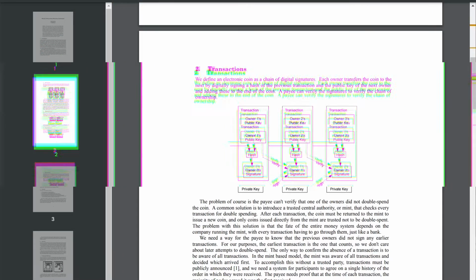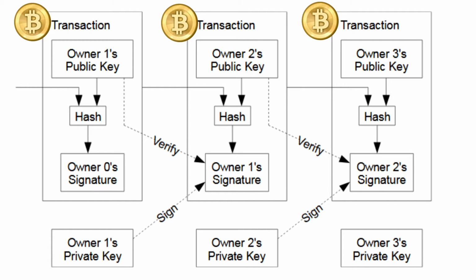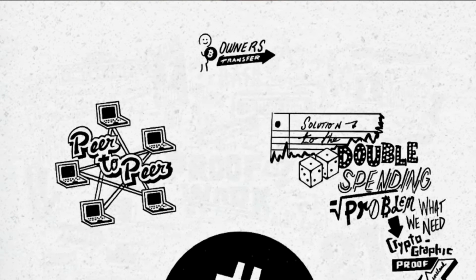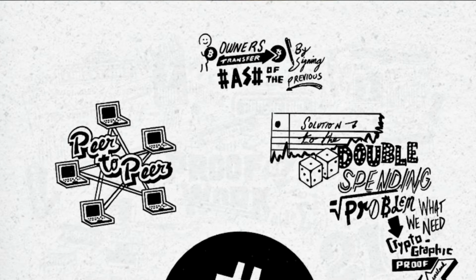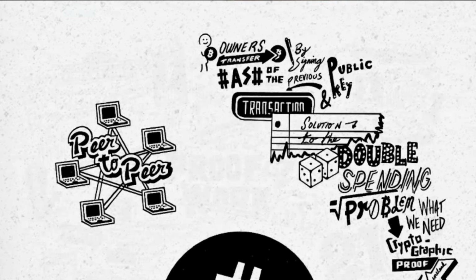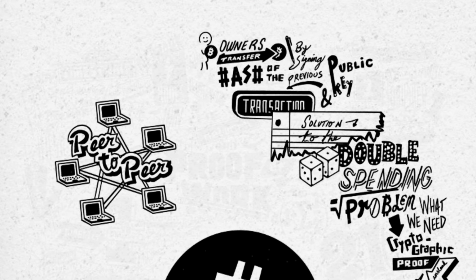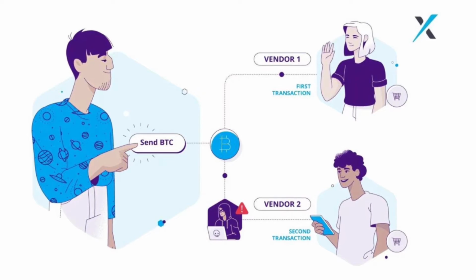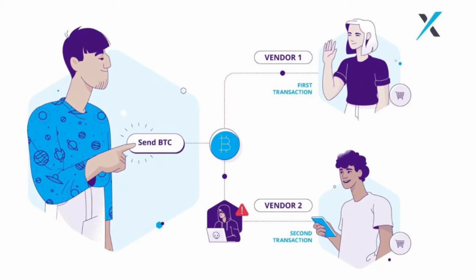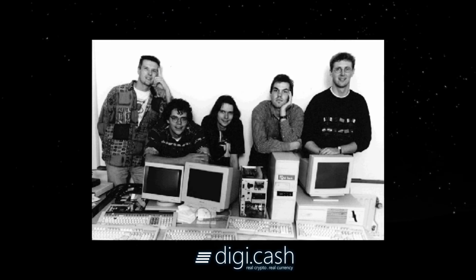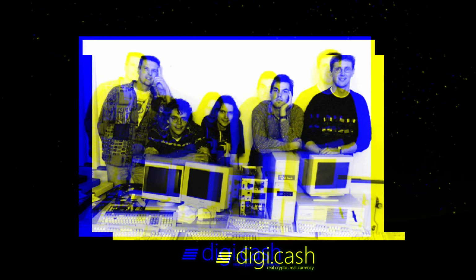Section 2 is transactions. An electronic coin is defined as a chain of digital signatures. An owner can transfer a coin to another by digitally signing a hash of the previous transaction and the public key of the next owner. The problem prior to Bitcoin: a payee could not verify that one of the owners did not double spend the coin. The solution before was to introduce an authority or mint that would check every single transaction. The fate of the entire money depended on that one company or organization.